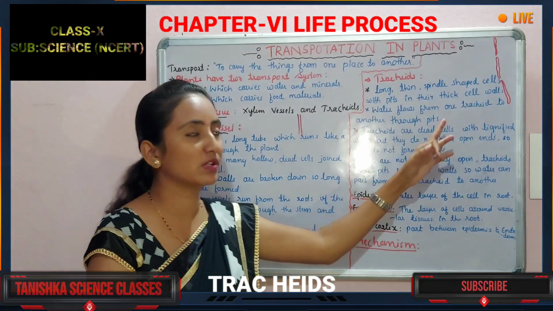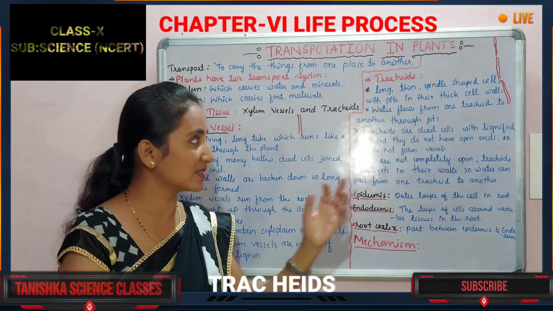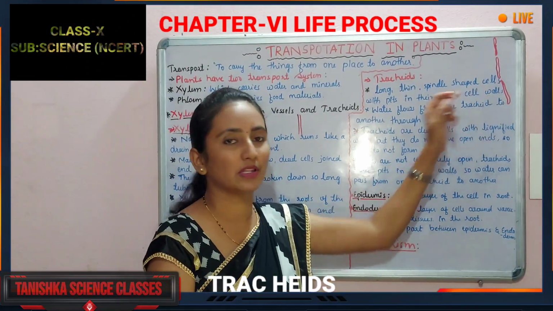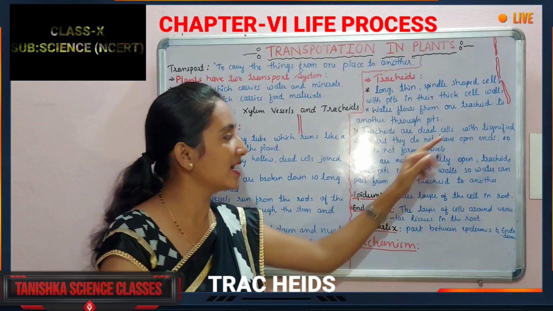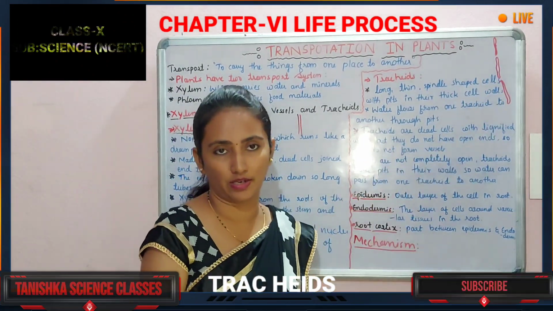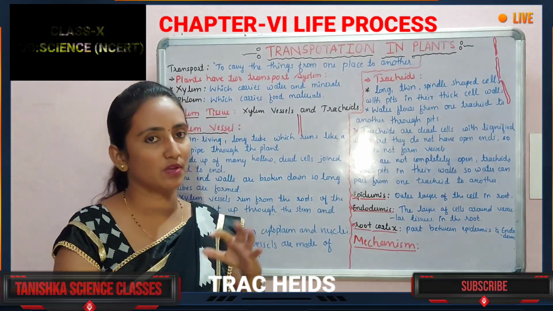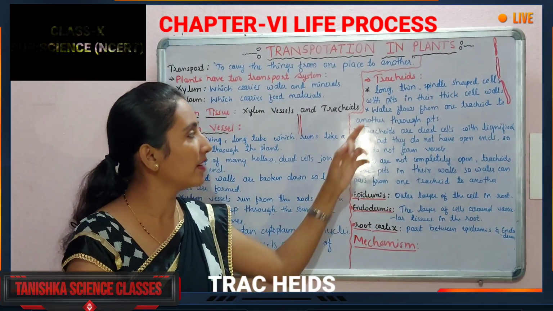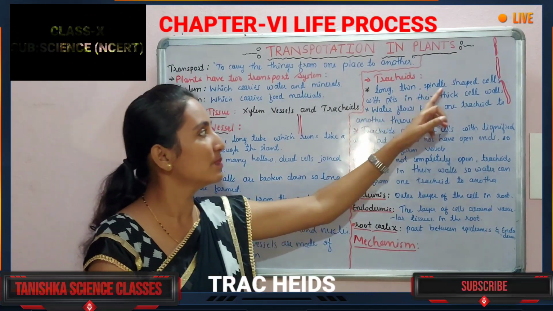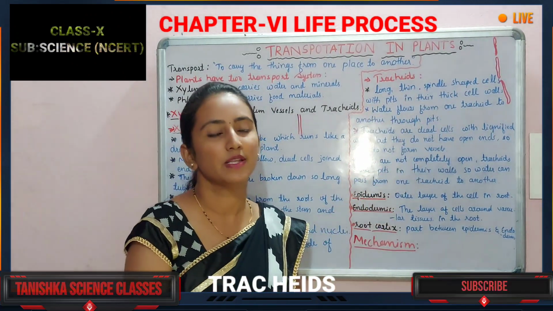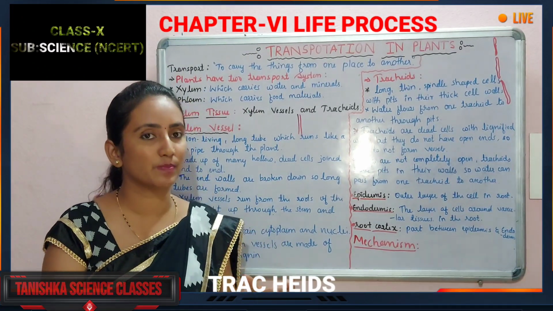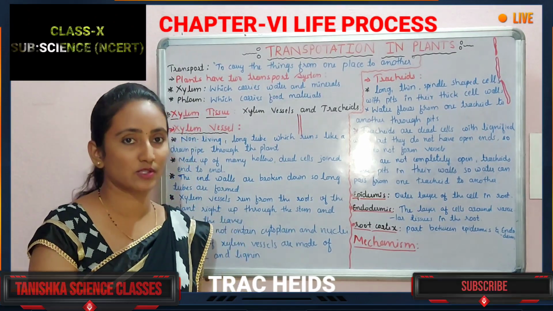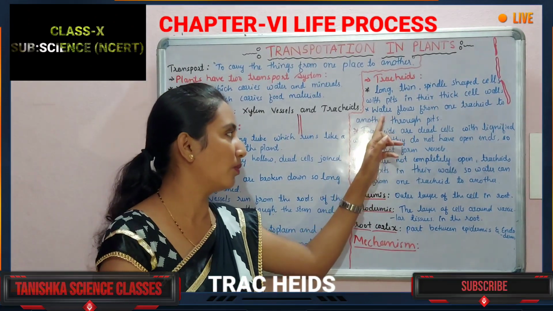This will also transport water. How does it transport water? As I have said, tracheids have open ends, so water transfers from one tracheid to another. So water transportation takes place through the tracheids. I have written on the board: a long, thin, spindle-shaped cell with pits in its thick cell wall. The pits are like discs, and the discs help to transfer the water. Where are they present? On the cell wall. Understanding?